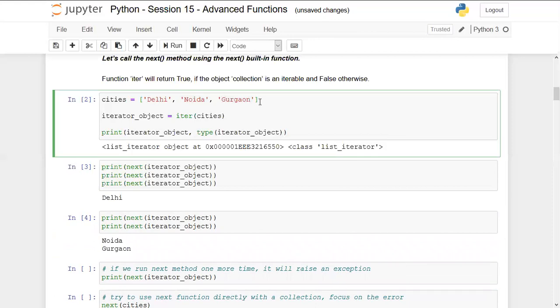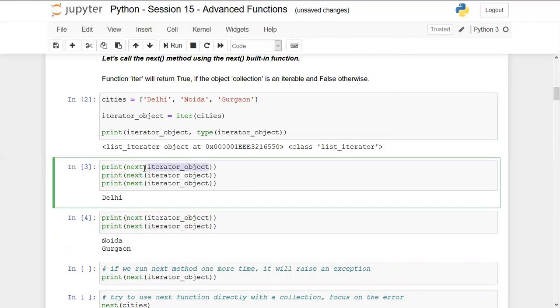So this is how a for loop gets executed in the backend. First of all, it creates an iterator object, and then on this iterator object, it calls the next function that many times. Now we should understand how a for loop gets stopped once it sees the exception.